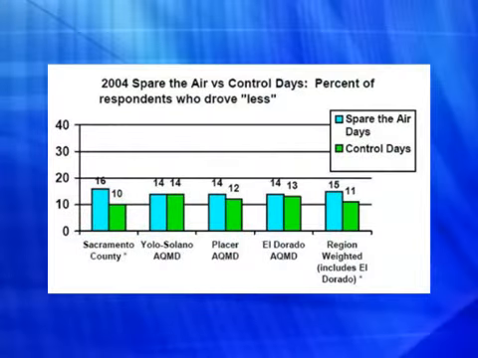With any voluntary emissions reduction program, it is important to evaluate the results of this program to make sure it is meeting the needs of the agency. This graph that you see on screen right now is showing the results of a survey comparing the number of people who said they drove less on Spare the Air days compared with non-Spare the Air days. By evaluating this reduction in driving on program action days, you can then calculate the estimated reduction in emissions as a result of your emissions reduction program.